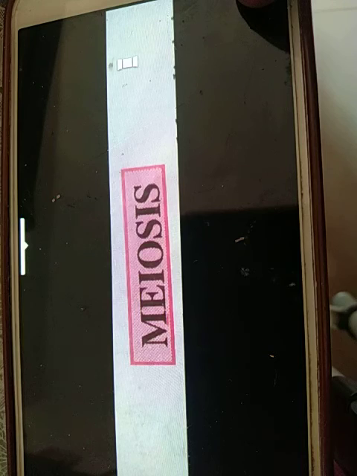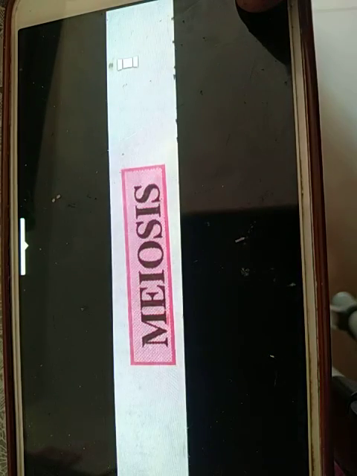Mutation: chromosomal and genomic mutations take place by the irregularities of meiotic division. Some of these mutations are useful to the organisms and are perpetuated by natural selection. Evidence of basic relationship of organisms: details of meiosis are essentially similar in the majority of the organisms, showing their basic similarity and relationship.